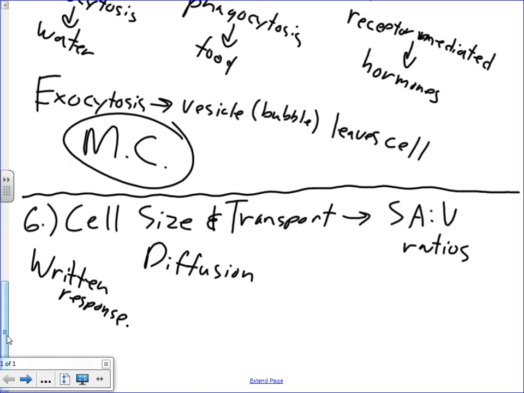Okay, that might say, here's a situation where there's a very large cell, or here's a situation where there's a very small cell, or here's 2 cells. How are they going to compare? There's going to be something on the written response that's going to ask you about the surface area to volume ratio problem. As you get big, volume increases. Which one increases faster, volume or surface area? Volume, okay? And that slows down diffusion, et cetera. So certainly an important topic there.